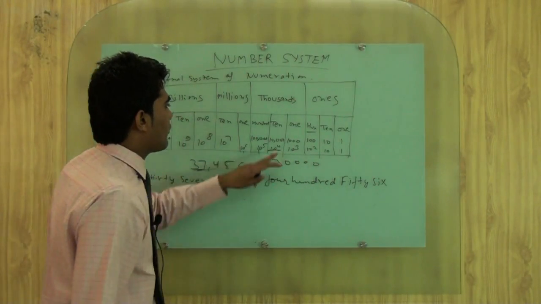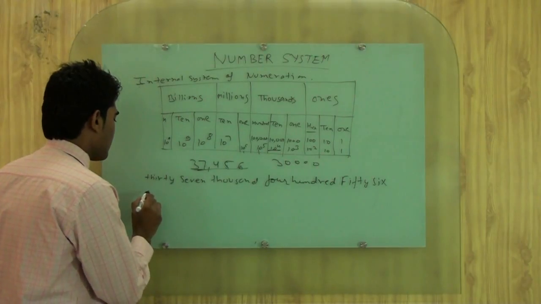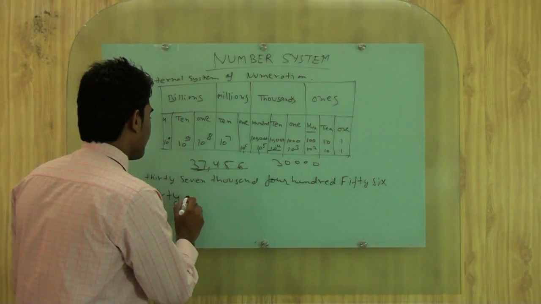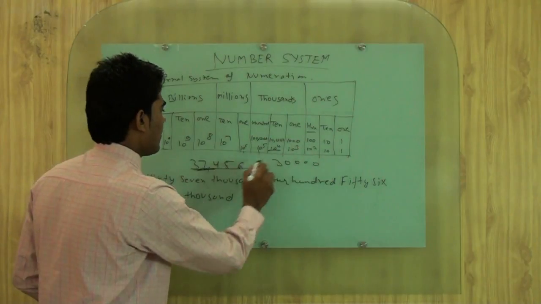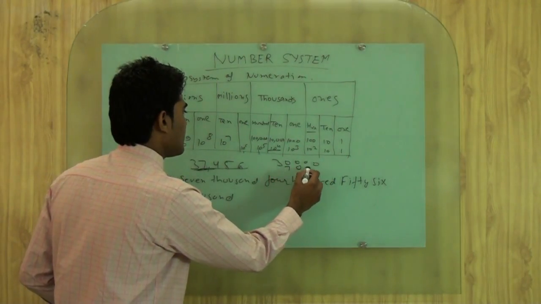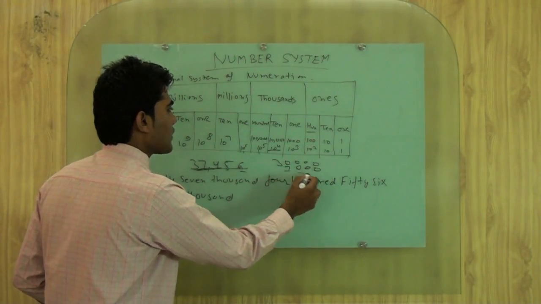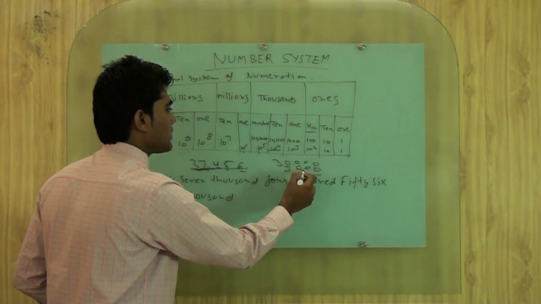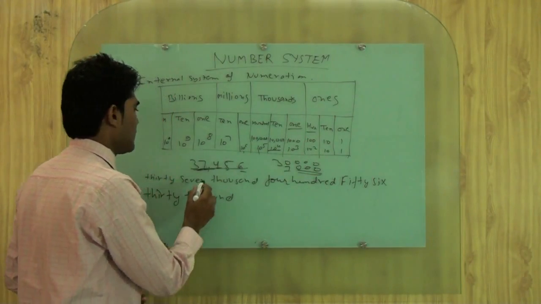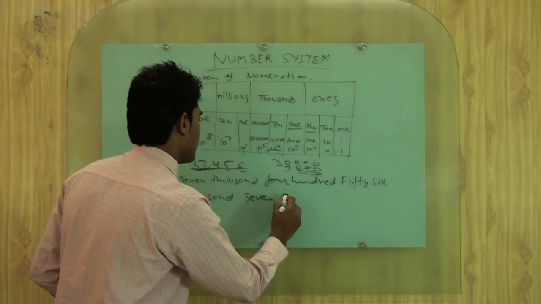Where is 10 power 4? So we can write 30,000, and after 7 we will have 3 zeros, 1 2 3. So for 7 how will we write? 10 raised to power 3, 1. So we will write 7,000.